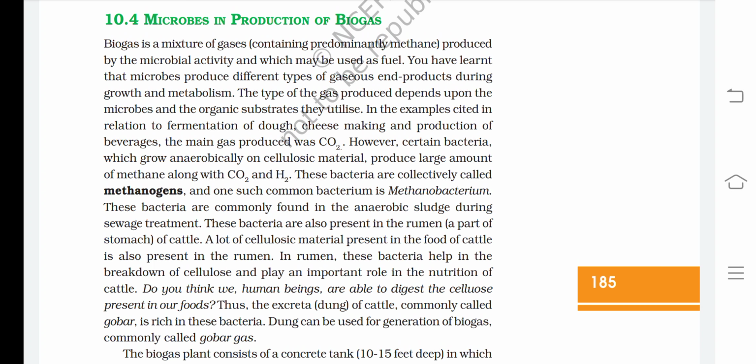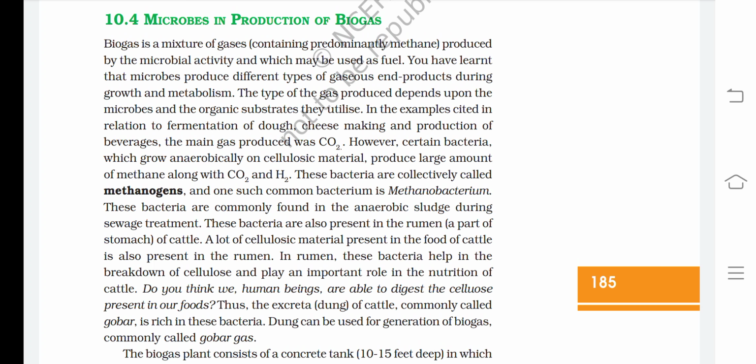In the examples cited in relation to fermentation of dough, cheese making, and production of beverages, the main gas produced was CO2. However, certain bacteria which grow anaerobically on cellulosic material produce large amounts of methane along with CO2 and H2. These bacteria are collectively called methanogens, and one such common bacterium is Methanobacterium. These bacteria are commonly found in the anaerobic sludge during sewage treatment.